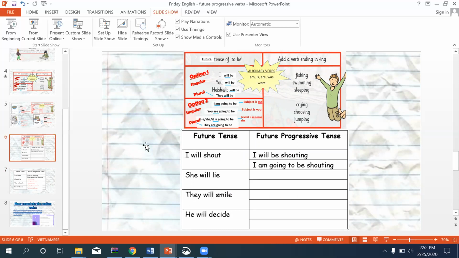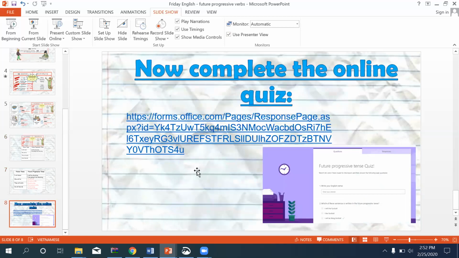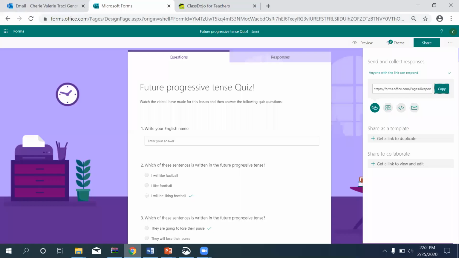So your task today is to do an online form. So what I suggest is if you have this key up on your computer while you do the form, it will help you. So here's a link to the form or the quiz. Okay, and it looks like this. So if I show you in my browser, it says future progressive tense. And once again, I'm going to tell you, write your English name. So you need to write your English name. And then you're going to do the quiz.